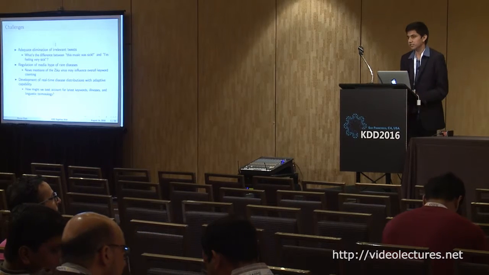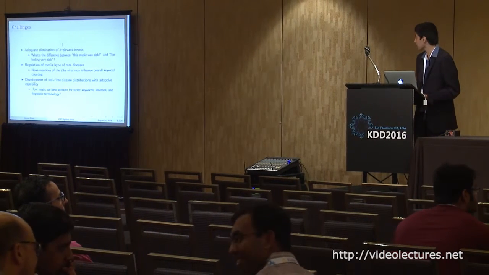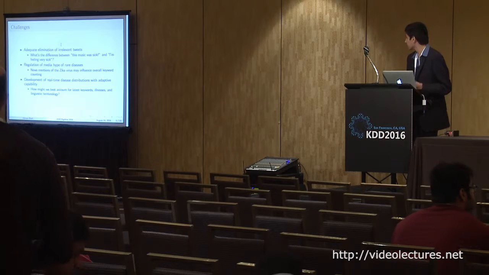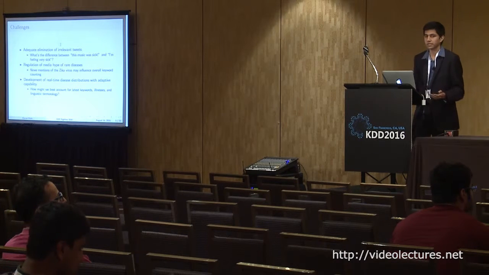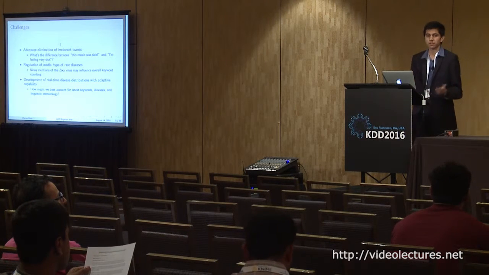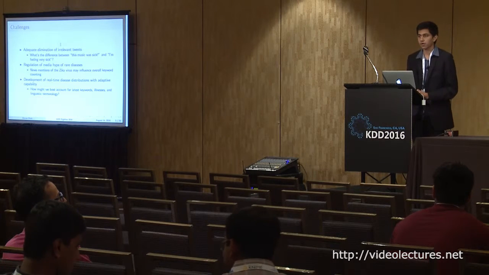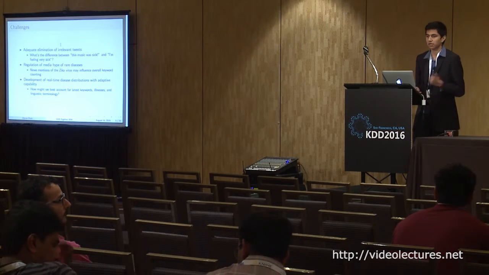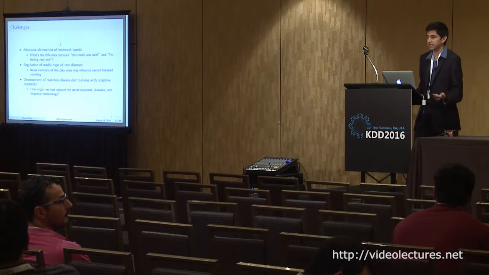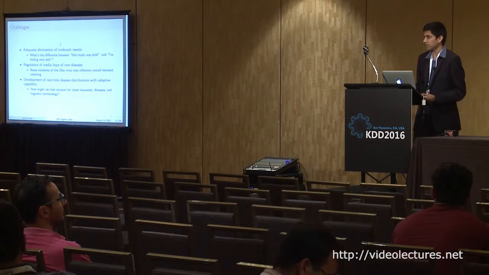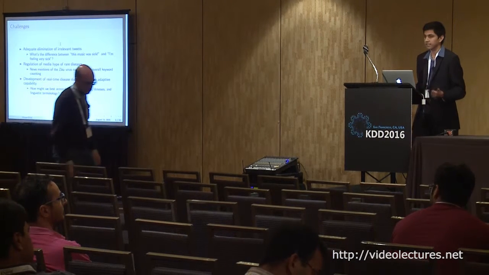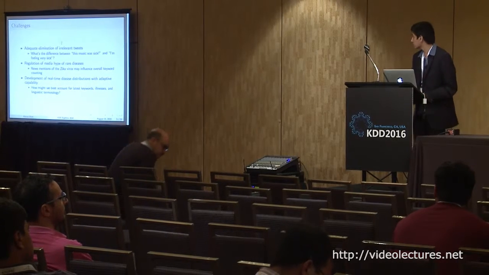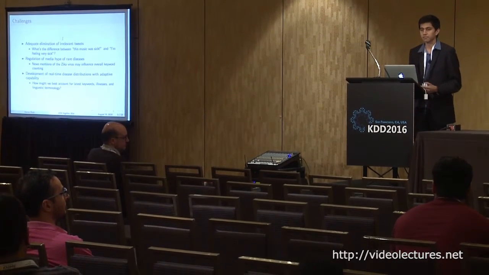But there are a few challenges to our work, and there are three particular challenges of note. The first challenge is adequate elimination of irrelevant tweets. So Twitter is full of spam and full of irrelevant information. And it's very important for us to be able to distinguish between tweets regarding sick music, for example, and sick individuals. And so this is one of the first, most important challenges that Google Flu Trends and prior works have yet to address.